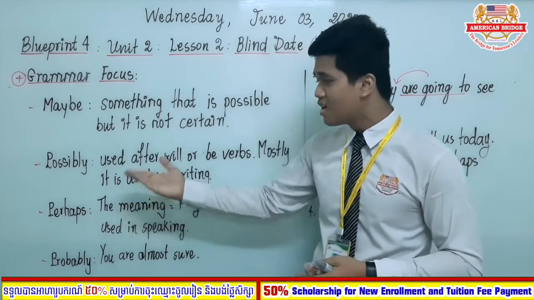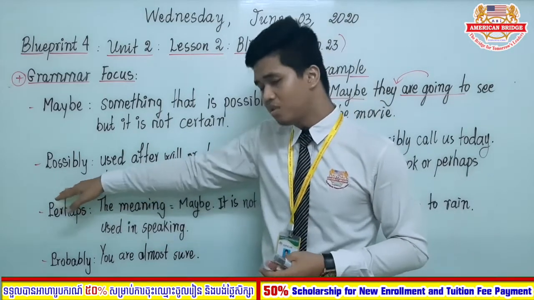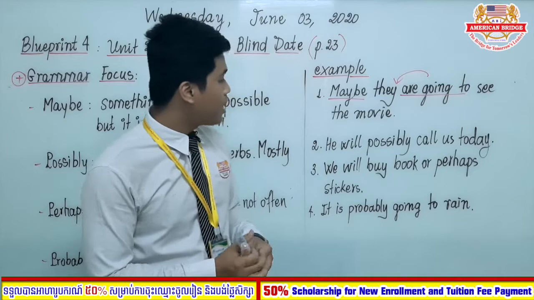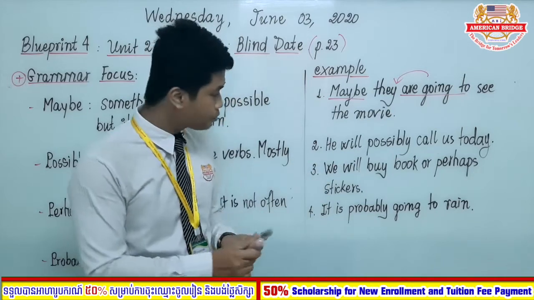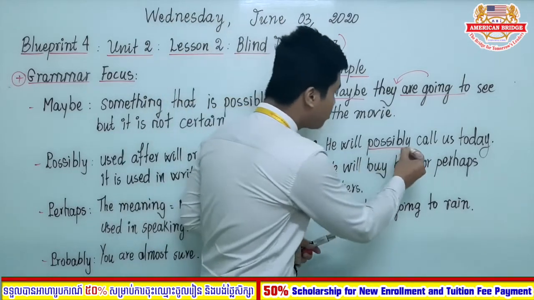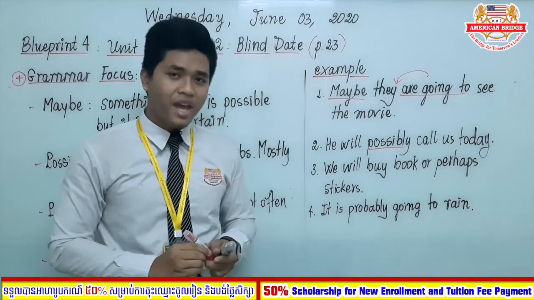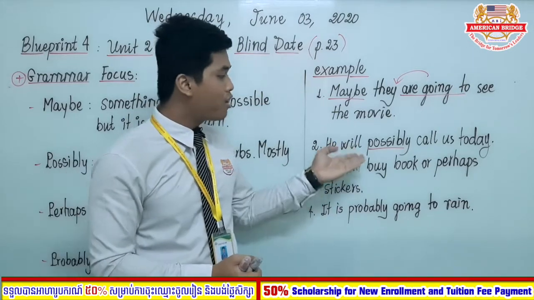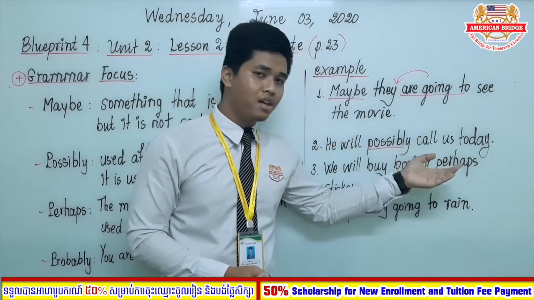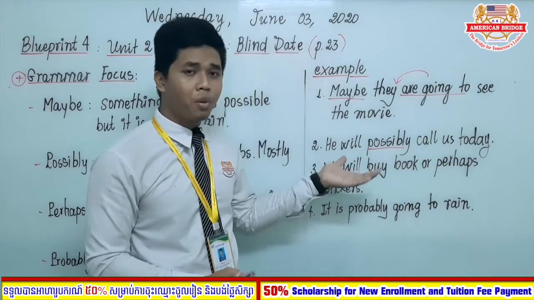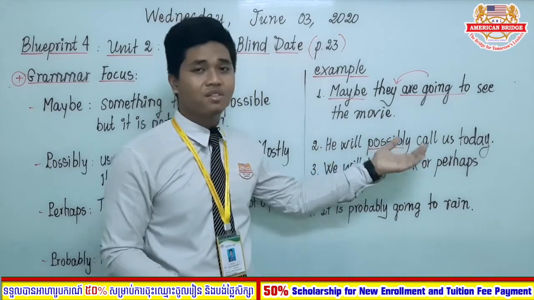So let's look at the example of this word, possibly. Here I have example number 2. He will possibly call us today. He will possibly call us today, which means it is possible that he will call us today.